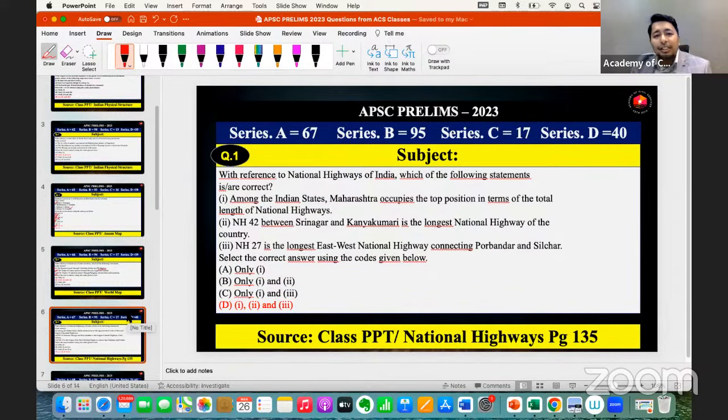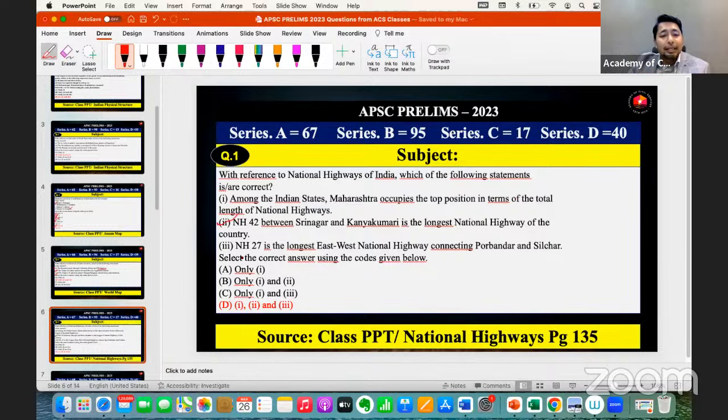With reference to National Highways of India, which of the following statements is correct? Among the Indian states, Maharashtra occupies the top position in terms of total length of national highways. Sometimes you might not be aware of this statement, but everybody knows that from Srinagar to Kanyakumari, NH42, this is the longest highway.